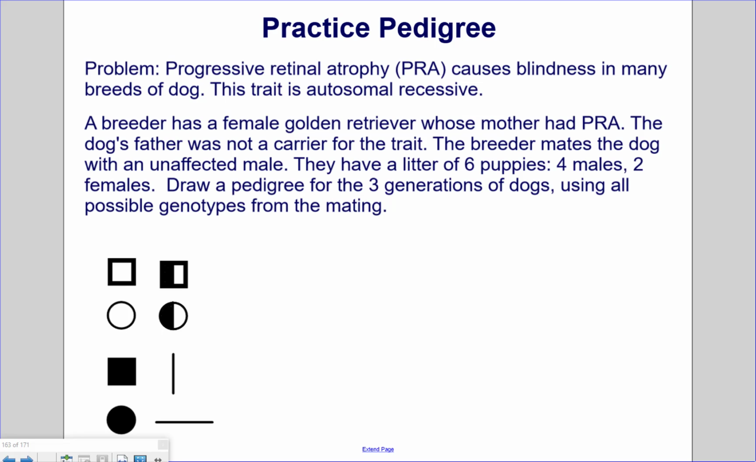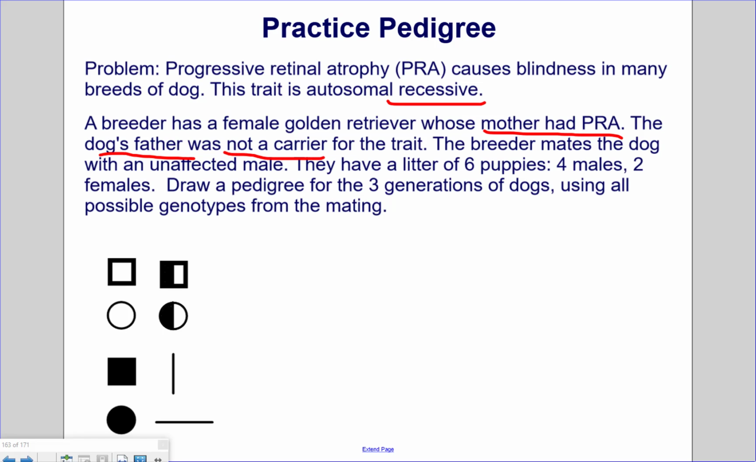Practice pedigree. Problem: progressive retinal atrophy, PRA, causes blindness in many breeds of dog. The trait is autosomal recessive. A breeder has a female golden retriever whose mother had PRA. The dog's father was not a carrier of the trait.